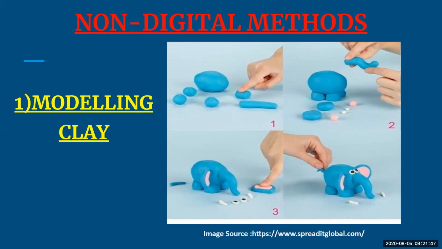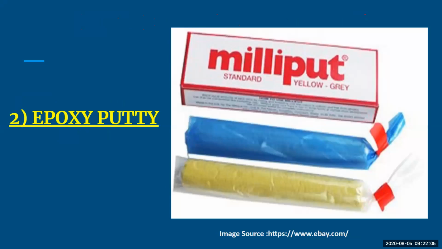So the first method which we have seen here in your non-digital methods is modeling clay. Whenever you are using clay as a material to design anything, it can be a model, it can be anything, whatever you want to design, then you can use modeling clay. Let us move to the next. What is next? Next is your epoxy putty.